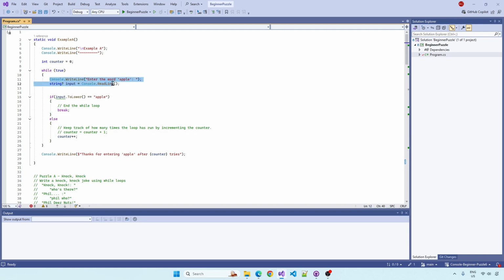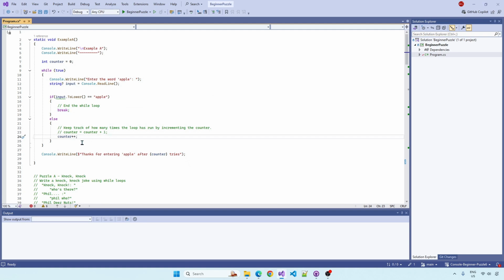So we're getting the user's input here, asking them to enter the word apple. We're taking the user's input and converting it to lowercase. If it's correct, we're going to exit the loop. If not, we're just going to increment the counter, and then the loop's going to run again. It's going to keep running until we hit this break statement. So we're continually asking the user to enter the word apple, and if they don't enter apple, we just keep on asking them.